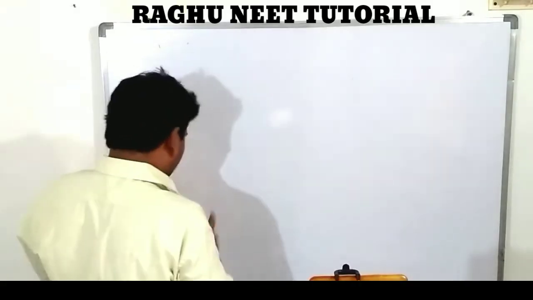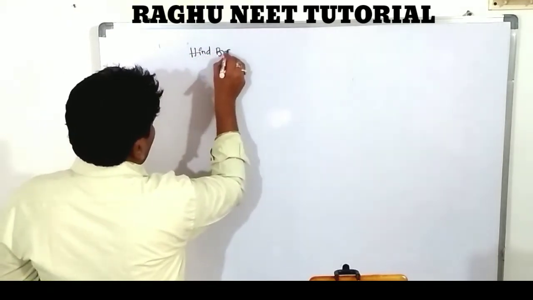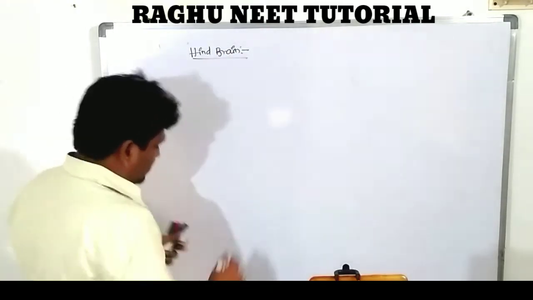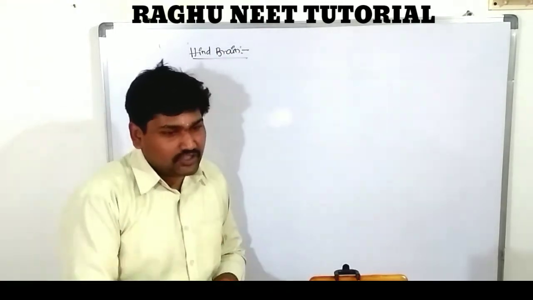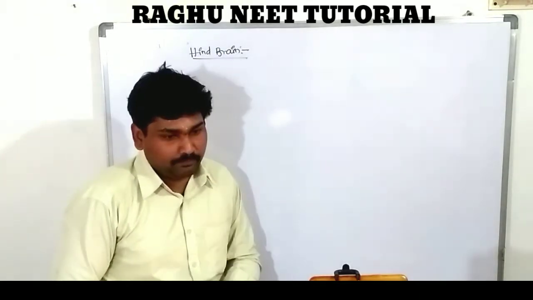Next one is what is the hindbrain? The hindbrain is nothing but the last part of the brain. This is known as the hindbrain. This is called a rhombencephalon.